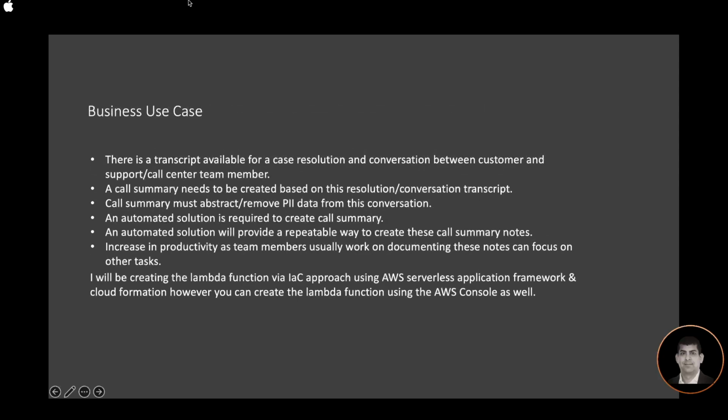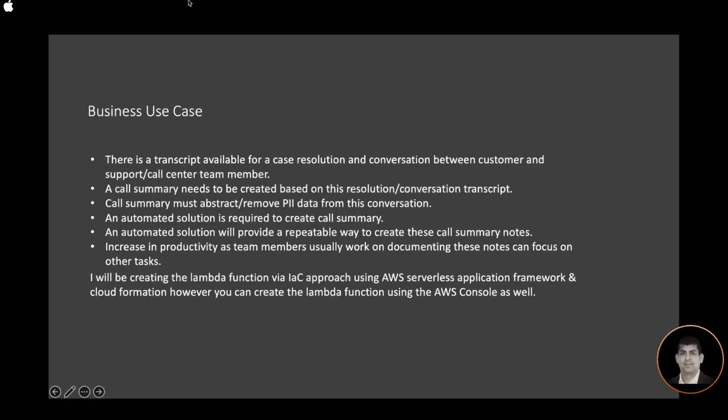There is a transcript available for a case resolution and conversation between a customer and a support call center team member. A call summary needs to be created based on this resolution conversation transcript. The call summary must abstract and remove PII data from this conversation. An automated solution is required to create the call summary. An automated solution will provide a repeatable way to create these call summary notes, increasing productivity, as team members who usually work on documenting these notes can focus on other tasks.